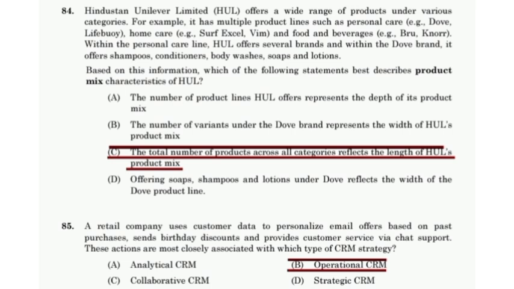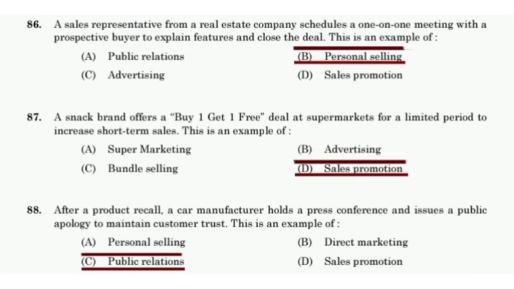A retail company uses customer data to personalize email offers based on past purchases, sends birthday discounts, and provides customer service via chat support. These actions are most closely associated with which type of CRM strategy? Operational CRM. A sales representative from a real estate company schedules a